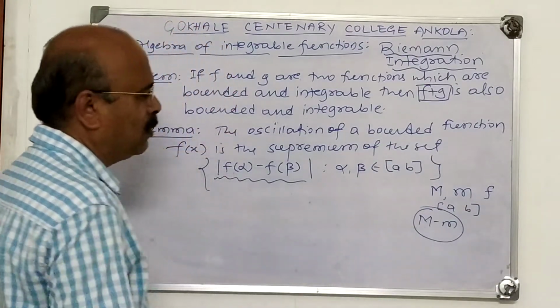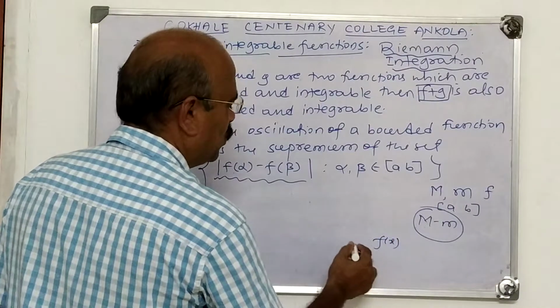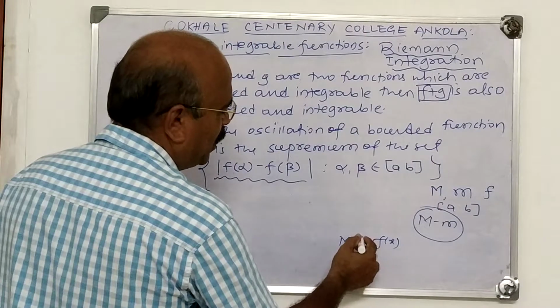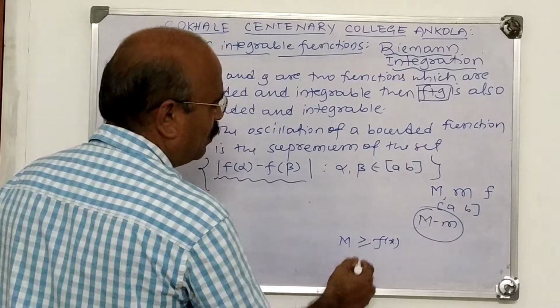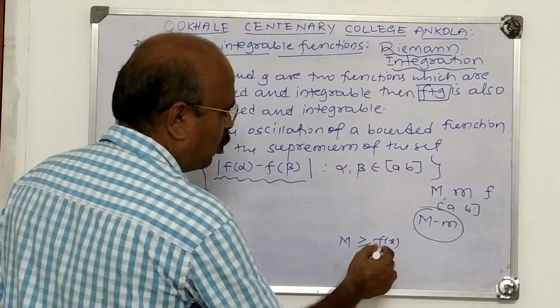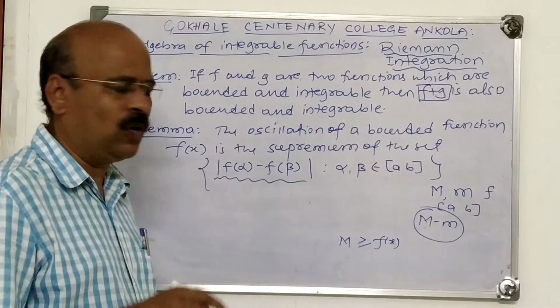What do you mean by supremum? Supremum means suppose fx is any function. We say that M is supremum of fx if M is greater than or equal to fx. That means M is upper bound. Supremum means it is the least of all the upper bounds.